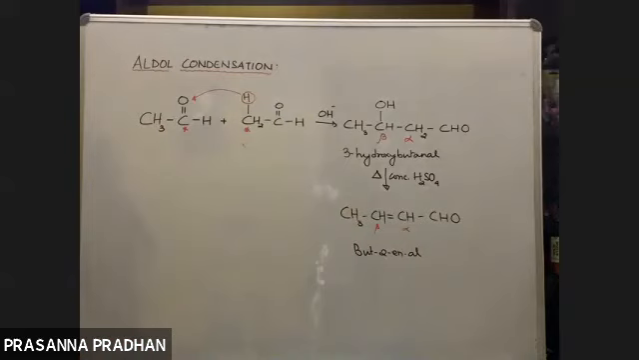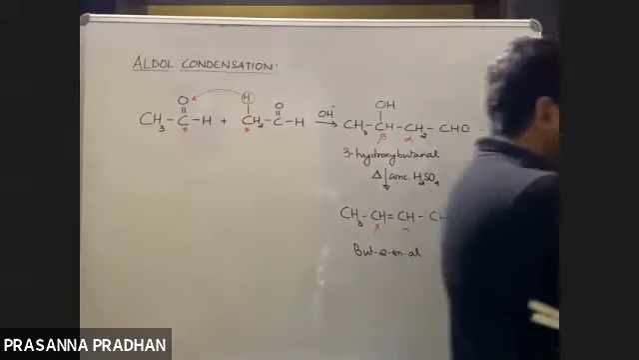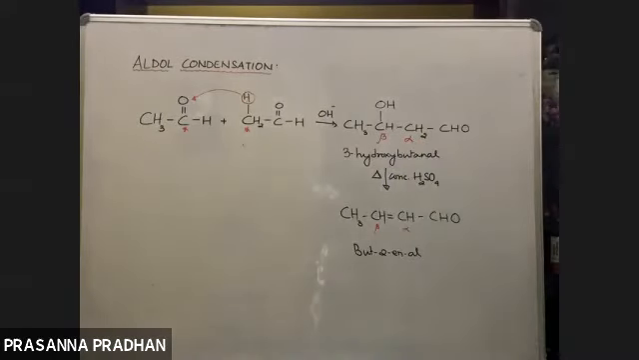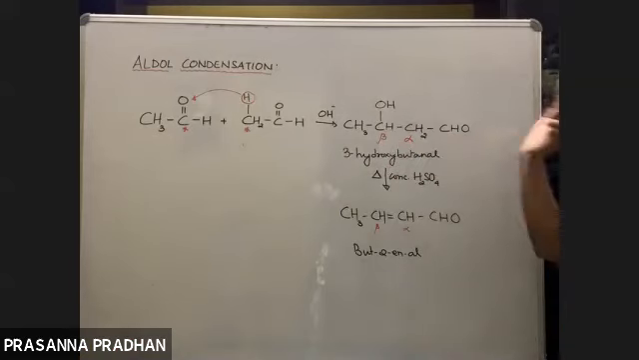So these are the product of aldol condensation. How will you come to know which is the product of aldol condensation? Dekho. The product of aldol condensation must be a beta hydroxyaldehyde or a beta hydroxyketone. So yes, we get a beta hydroxyaldehyde. So it's the product of aldol condensation.